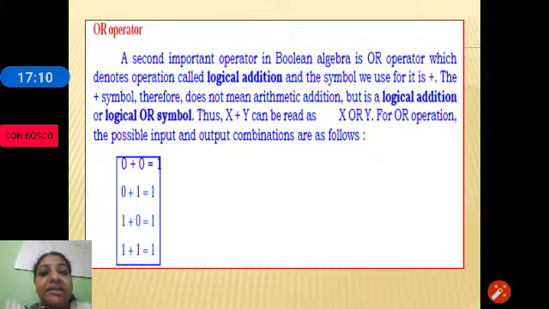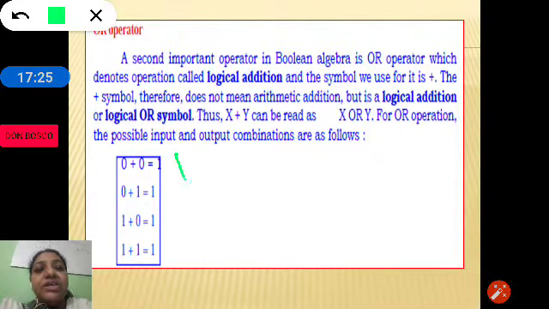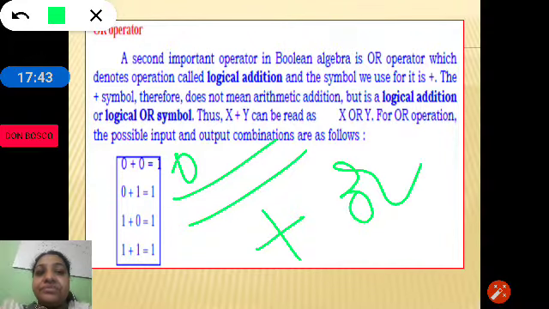Suppose you are writing x or y, which can be written as x plus y. Here let us see the basic operations. 0 plus 0 is 0, 0 plus 1 is 1, 1 plus 0 is 1, 1 plus 1 is 1. So here plus represents the OR operation. 1 plus 1 is not 2.